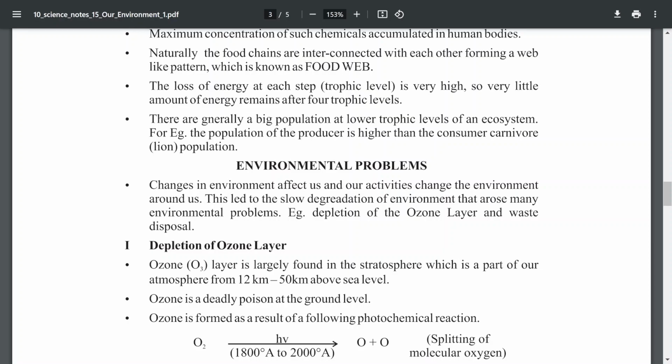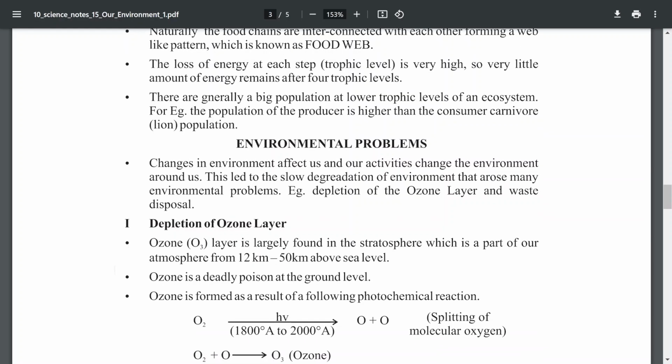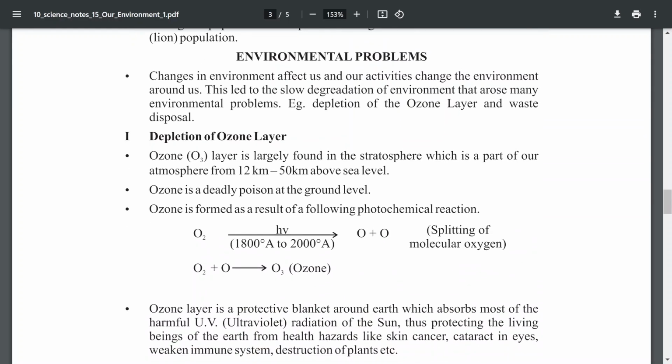Ultraviolet rays create mutation problems and many other problems. So this layer acts as a protective shield for animals and humankind. The ozone is also called poisonous, because its formula is O3, so it is highly dangerous.